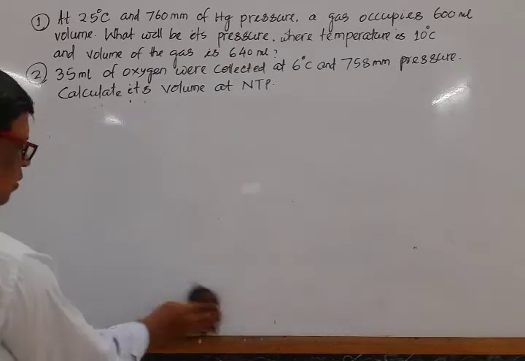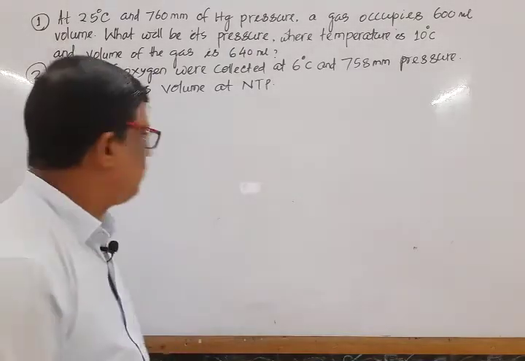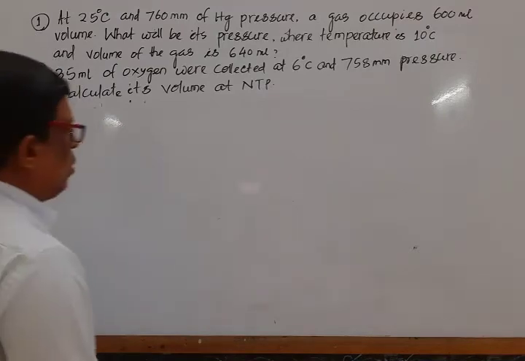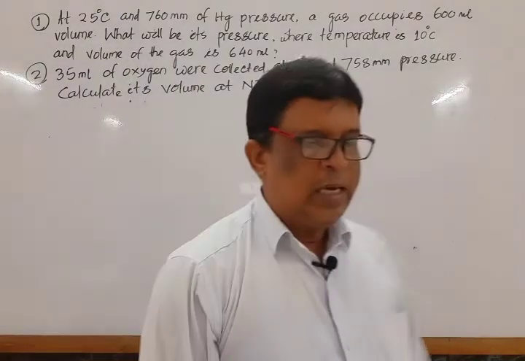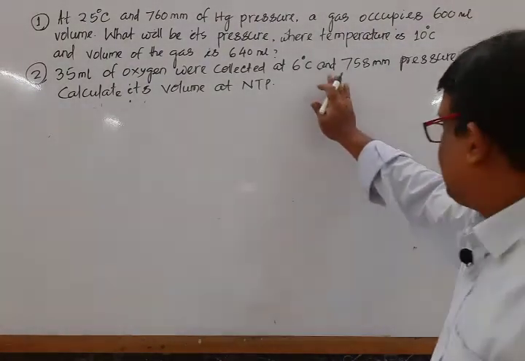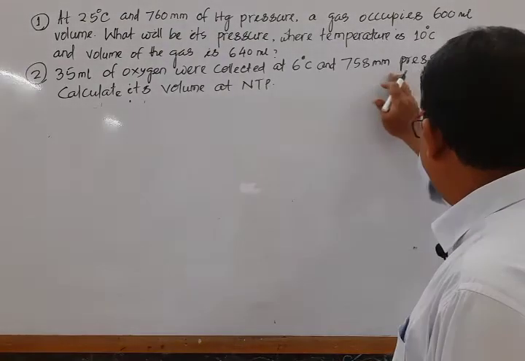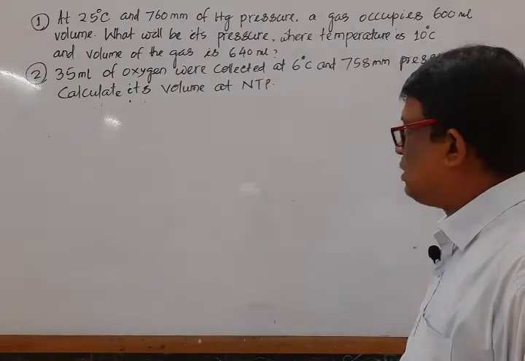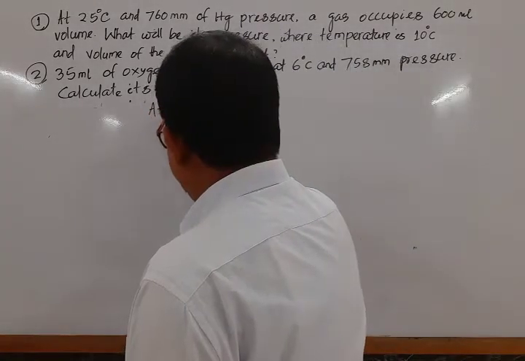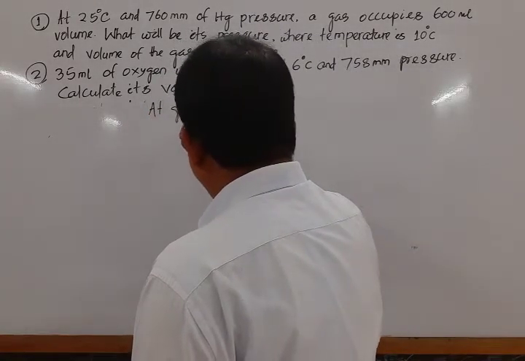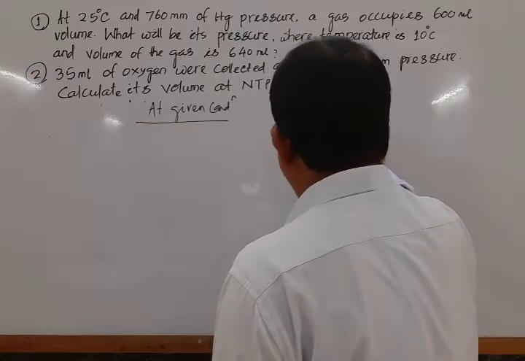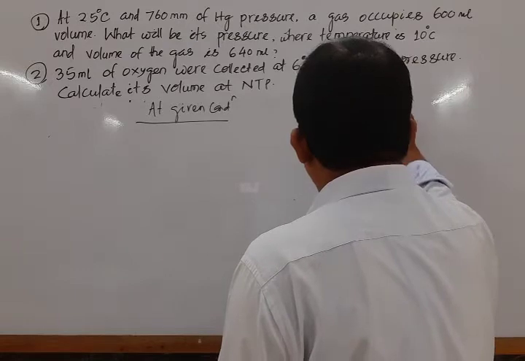What is the next question? Mark that. 35 mL of oxygen were collected at 6 degrees Celsius and 750 millimeter pressure. Calculate its volume at NTP. Similarly, it is at the given condition, that is initial, and the final condition is at NTP.